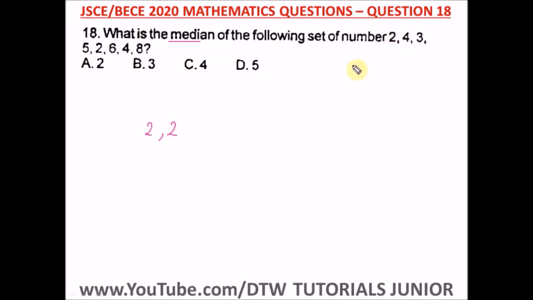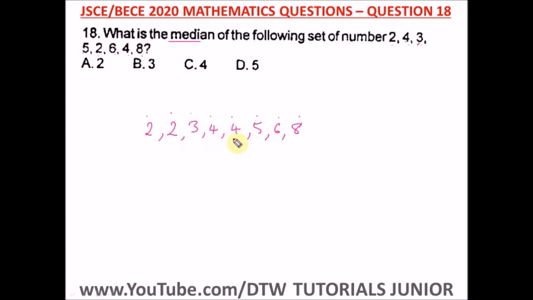When we arrange, we have to have the same set of numbers as we have here. So we have 2 here, we have 2 here. The next highest number is 3, and we just have one 3. The next is 4, and we have two 4s here, so we have 4 comma 4. The next is 5, we just have one 5. The next is 6, just one 6, and the next is 8. So let's count to make sure. We have 1 2 3 4 5 6 7 8 numbers. So how many do we have here? 1 2 3 4 5 6 7 8. So we have 8 numbers, and this is an even set of numbers.